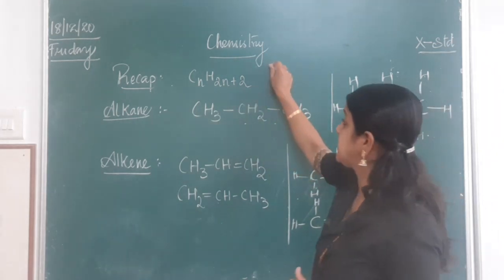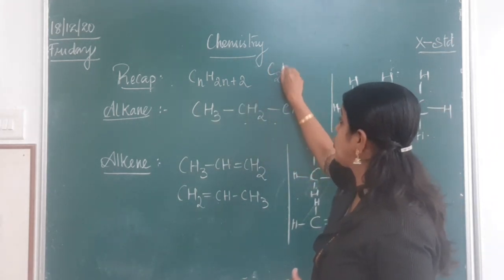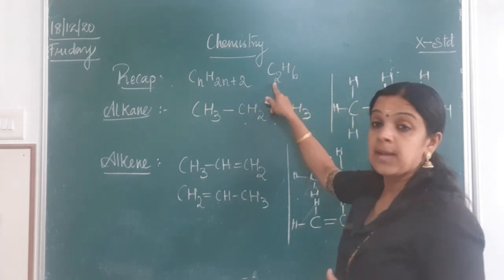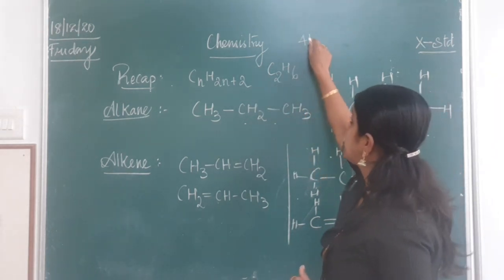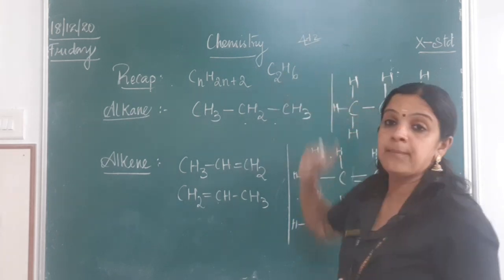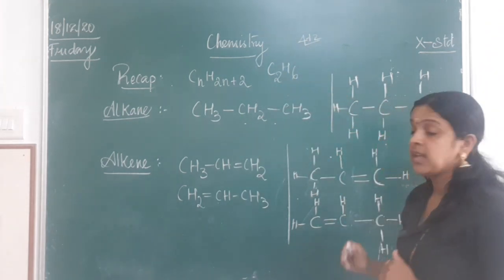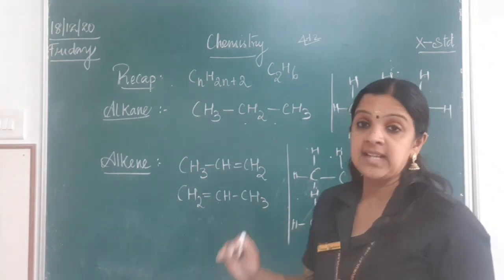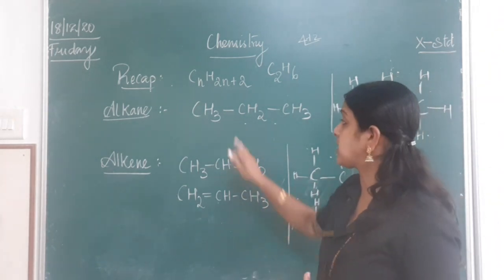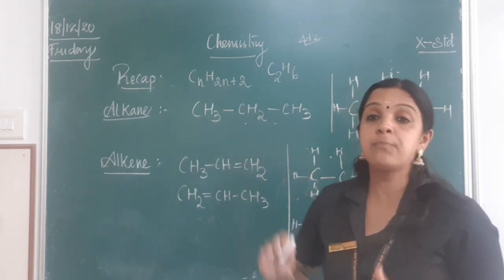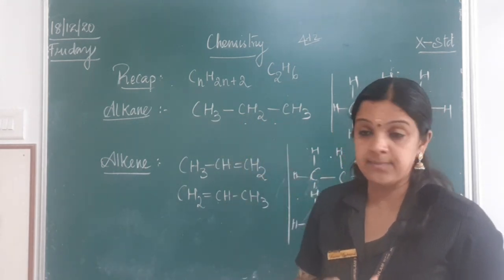You understand, children? It will be C2H6. Number of carbon atoms is 2, so 2 into 2, 4 plus 2, 6 will be the number of hydrogen atoms. And when you are writing alkanes, that is saturated hydrocarbon, you should make sure that there are only single bonds around the carbon atoms.